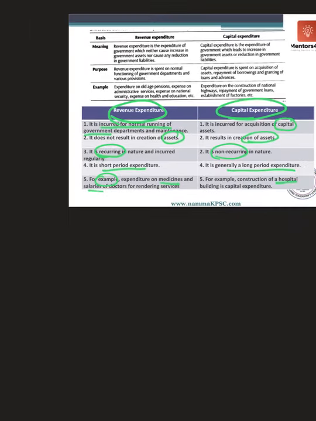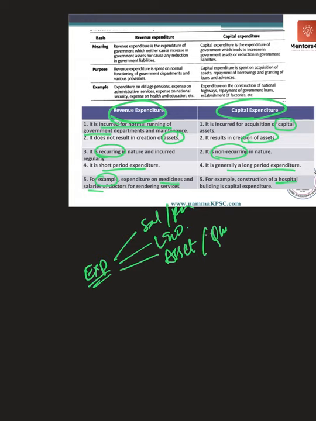Now you have understood expenditures can be salaries, pensions, maintenance, law and order, building assets, buying equipment, repayment of loans. All these are different types of expenditure. One of the major expenditures is your subsidy.